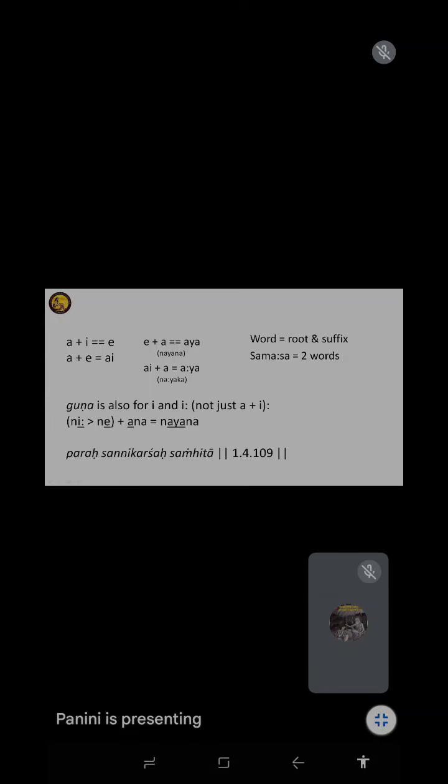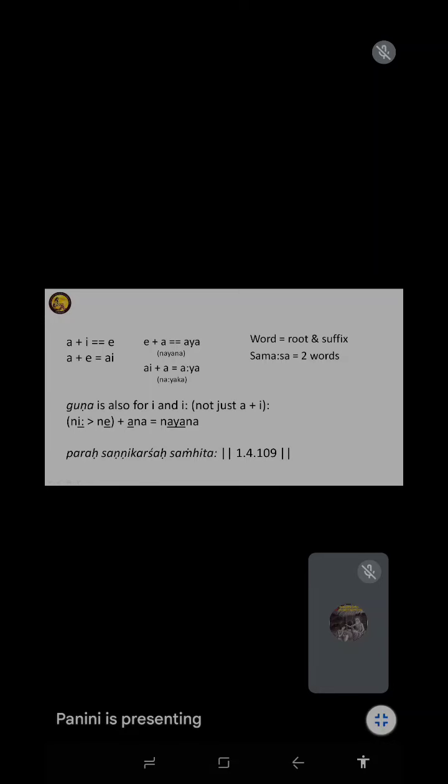Now look at Paraha Sannikarsaha Sangita. Sannikarsa should be Murdhanyasa. Sannikarsaha Sangita, which are very close, immediate. The sutra is there. So whatever structure is given, whatever rules are framed, Panini has also kept in mind how you apply them and when you apply them. Just look at this: when he makes a rule, it goes for both.